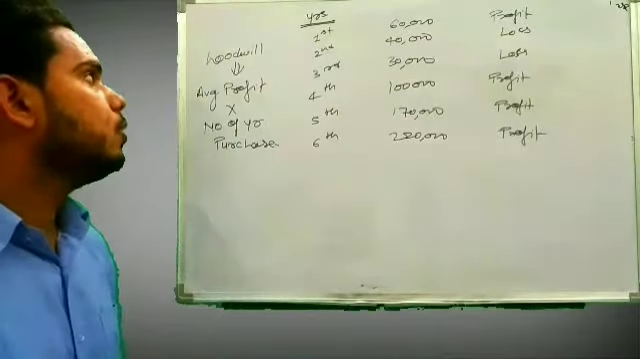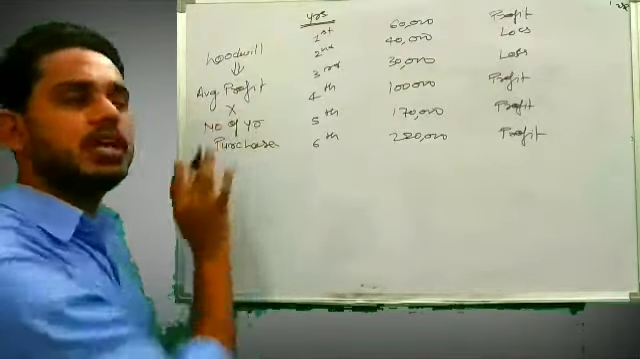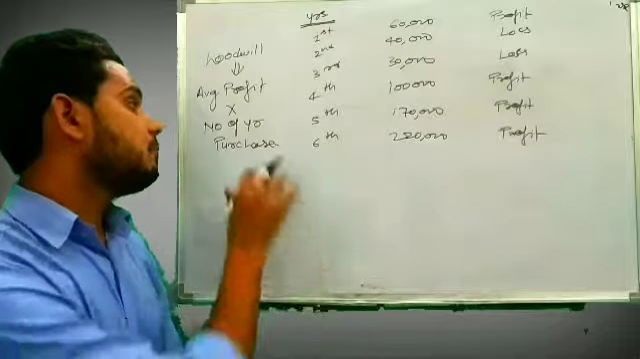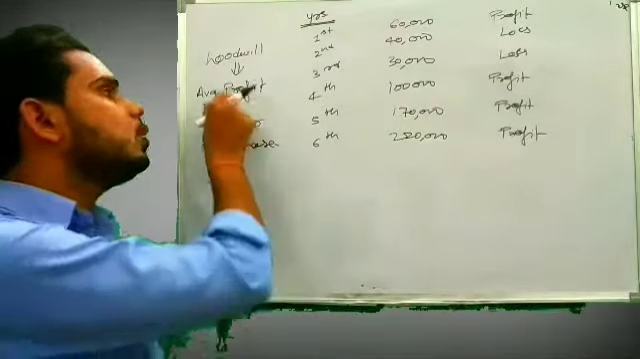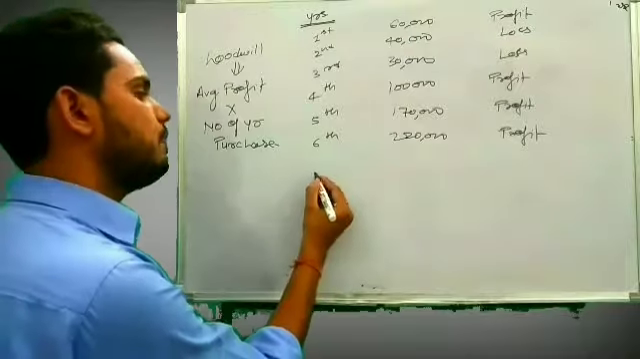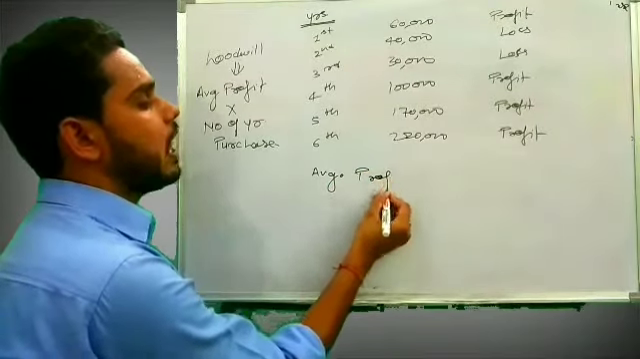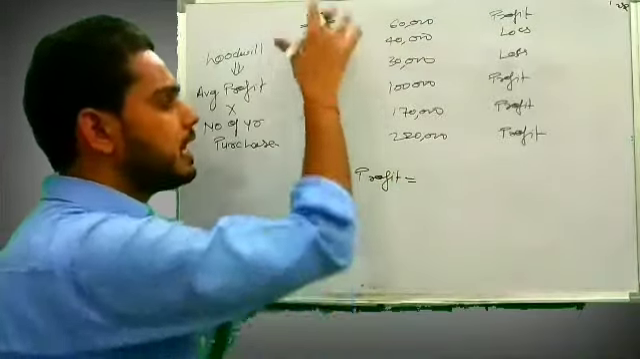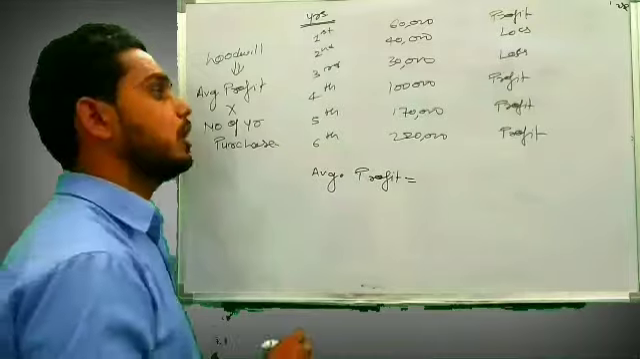Now what we will do first, we know that for calculating goodwill we need average profit and number of year purchase, right? And number of year purchase is already given in the question. So we need to find the average profit. And how we will find that? The formula is very simple: total profit divided by total number of years.